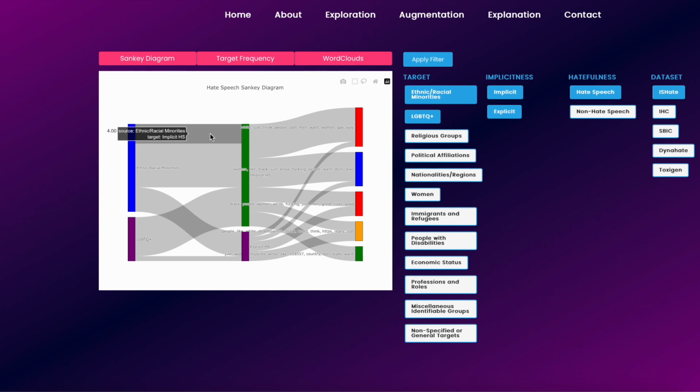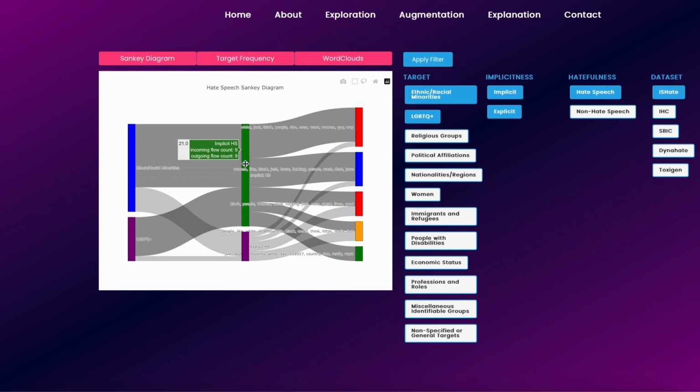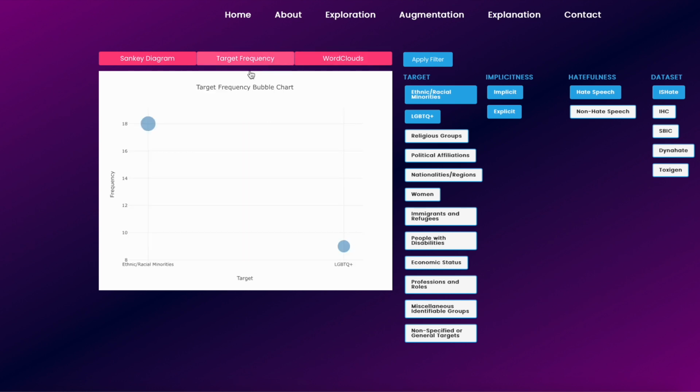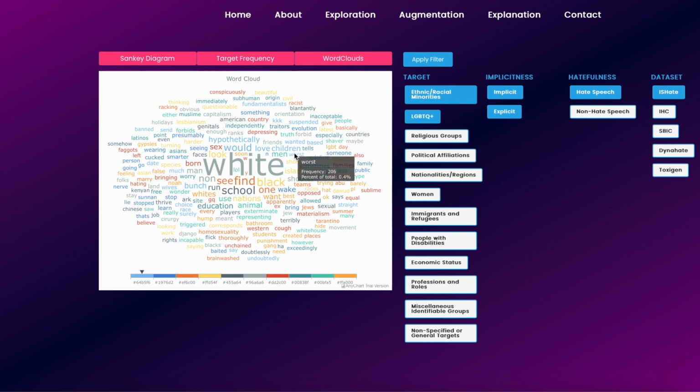Sankey diagrams display how certain target groups are associated with respect to explicit and implicit connotations. They also show the relevant topics on these two labels. Target frequency displays the distribution of the target group being attacked. Word clouds show the most frequent words associated with the selected group of messages.